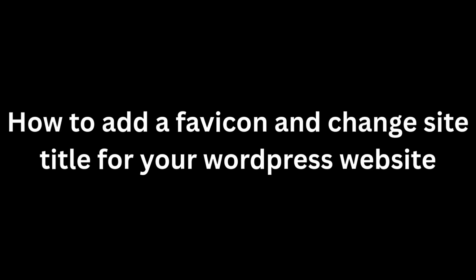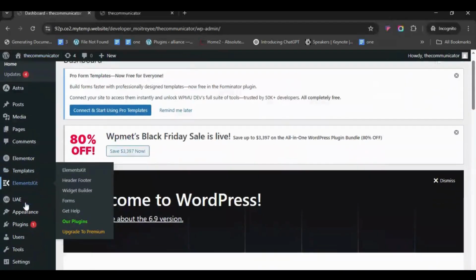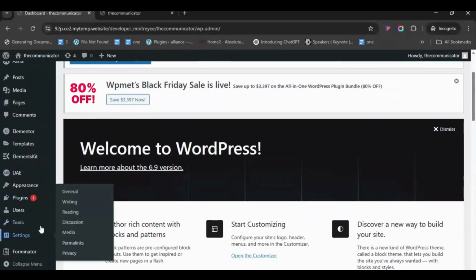In this video, I'll show you how to add a favicon and change the site title for your WordPress website. Let's begin. First, open your website in a browser. Look at the browser tab, top left of the tab. If you only see a blank globe, the WordPress logo, or nothing next to the page title, then the favicon is missing. Now go to your WordPress dashboard.